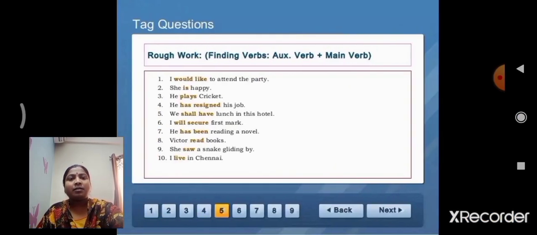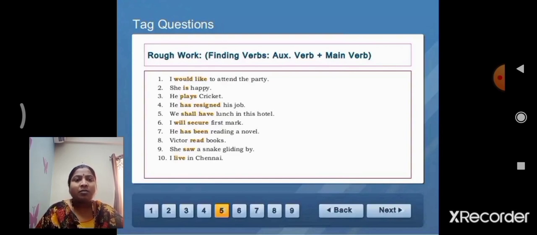Next, tag questions. This is very important and we have 1 mark for these statements in our examination pattern. We have question tag in our examinations.